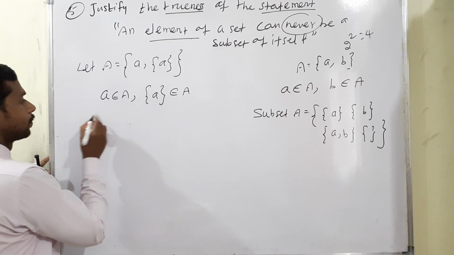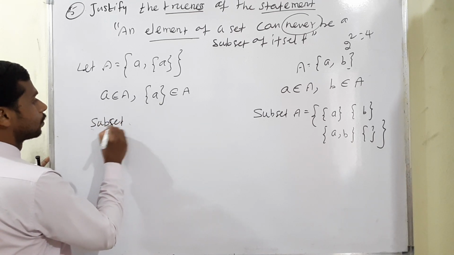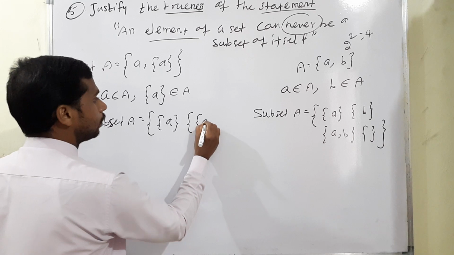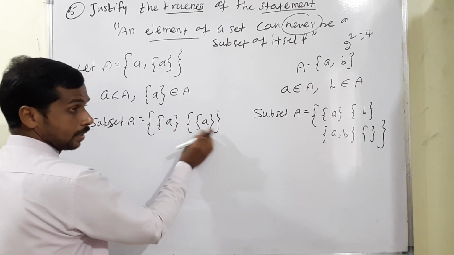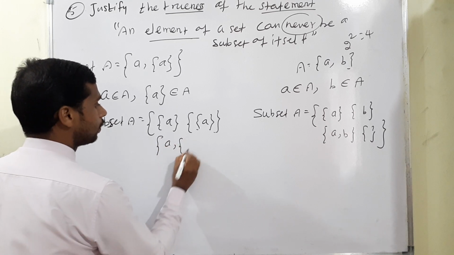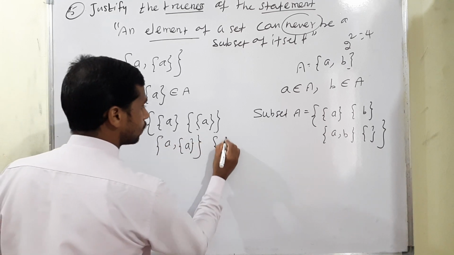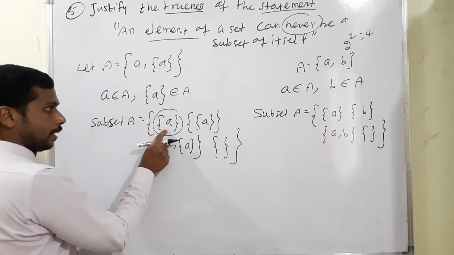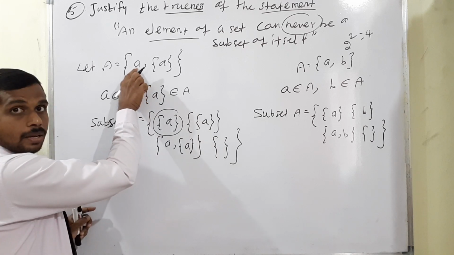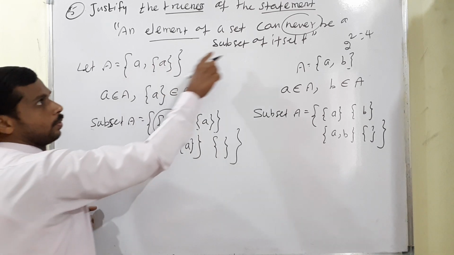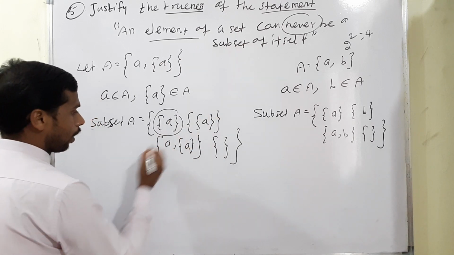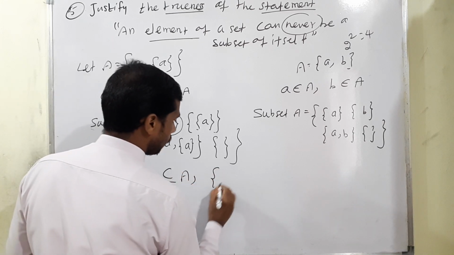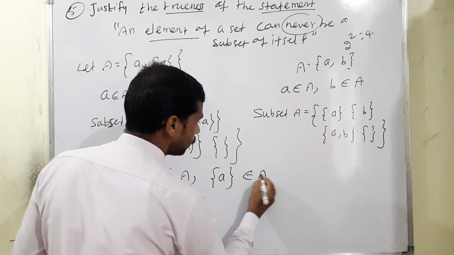Then how do we write the subsets? The subsets are: first A, second the set containing A, third A comma the set containing A, then the null set. Now you can look: this is one of the subsets, and another one, the set containing A, is also an element. Therefore we can say this statement is not true. How do we finish this line? The set of A belongs to the set, as well as the subset of A belongs to the set also.